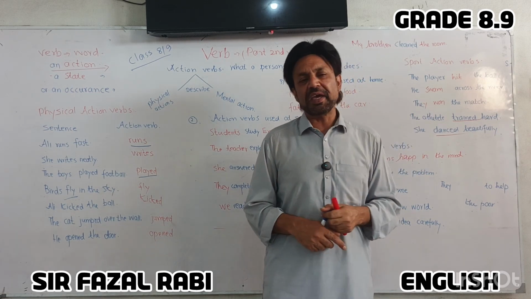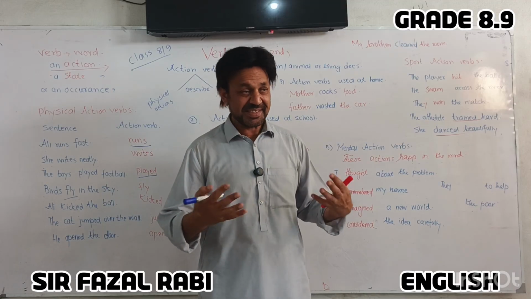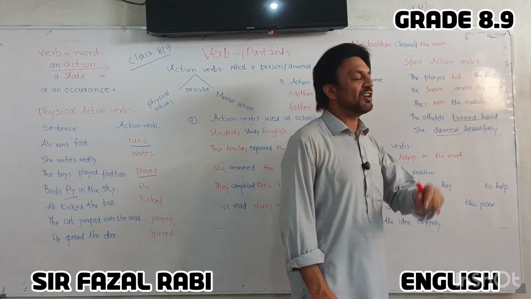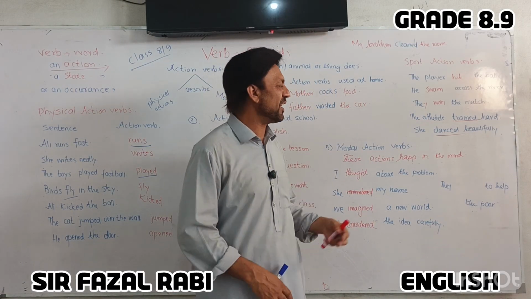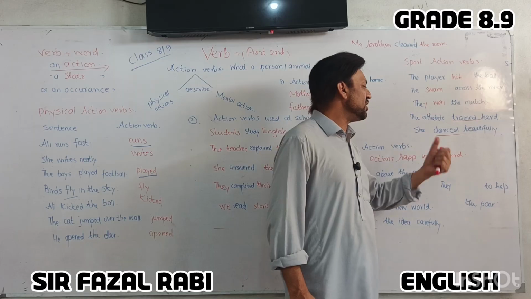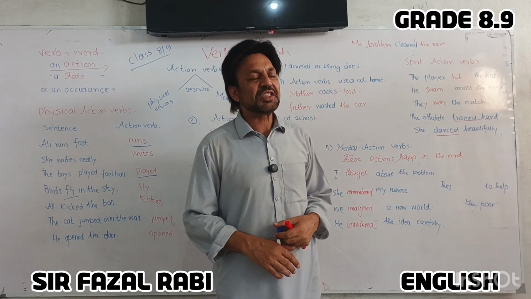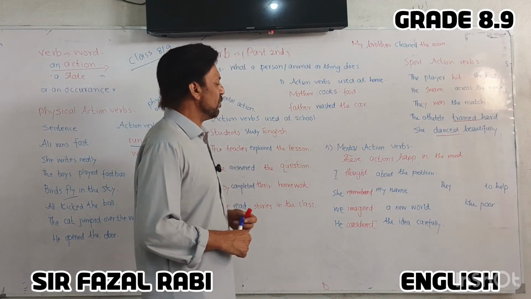They won the match. So winning a match is an action. The athlete trained hard. So training is an action. She danced beautifully. Dance is an action in which the body parts are involved.